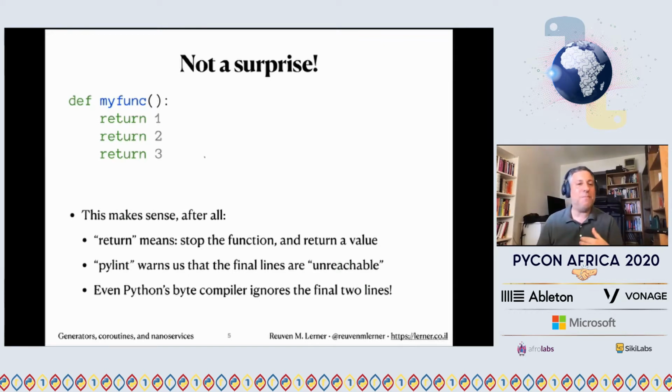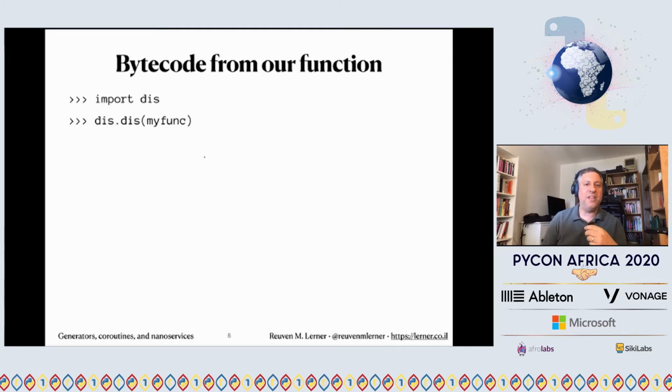Even Python's byte compiler ignores the final two lines. People often have this sense that Python is an interpreted language, but it's not. Actually, it's a compiled language. Before any Python code can be executed, it first needs to be turned into bytecodes. When you define a function, that function is compiled into bytecodes, which are then executed. We can take a look at those bytecodes if we use the dis module that comes with Python for disassembly.